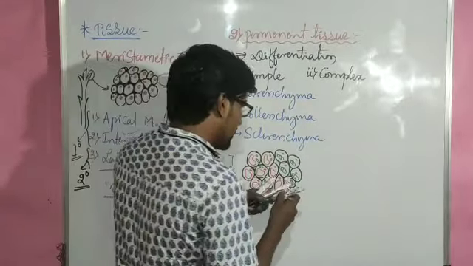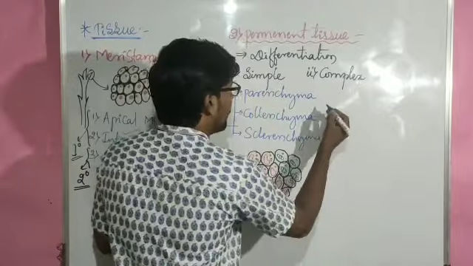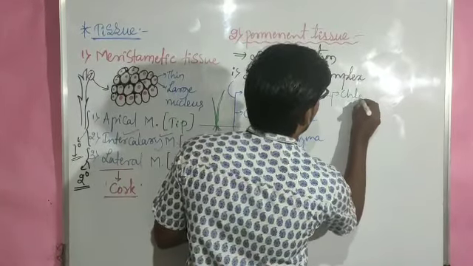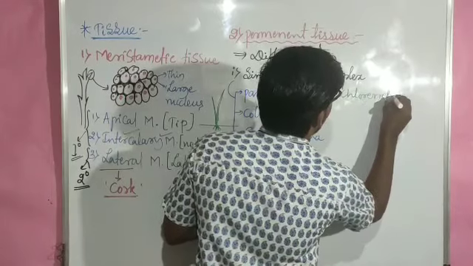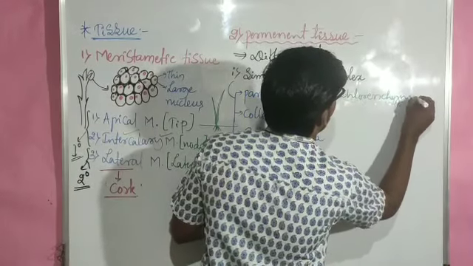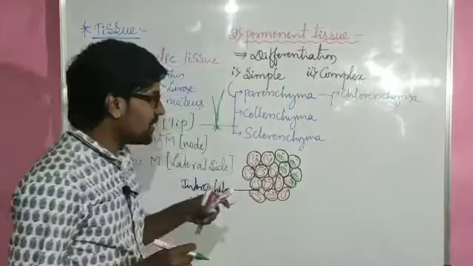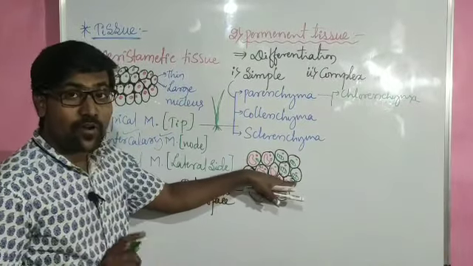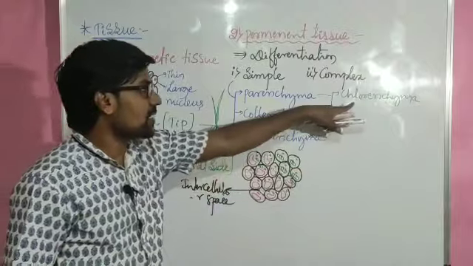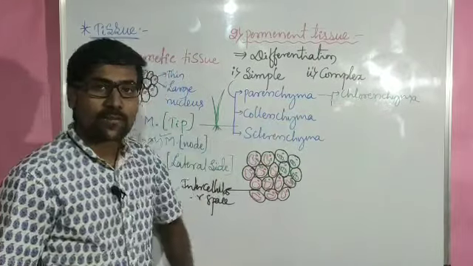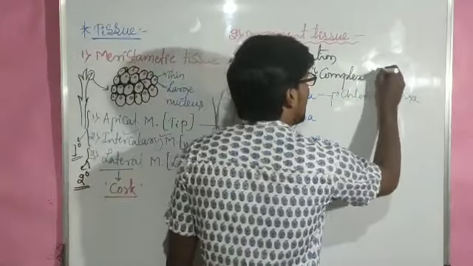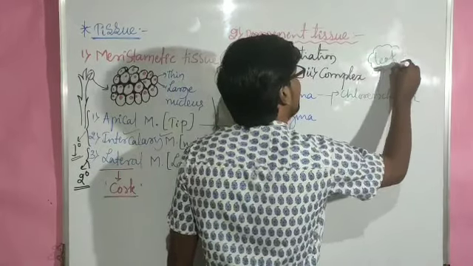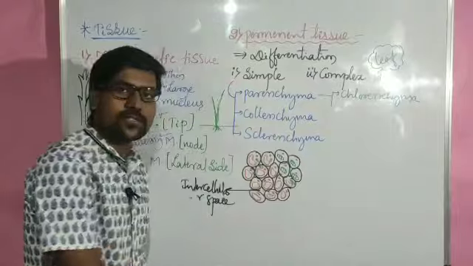So this kind of tissue we refer to as chlorenchyma. Chlorenchyma means, simply, parenchyma which has chloroplasts and performs photosynthesis. This chlorenchyma is present in the leaf because of the photosynthesis process.